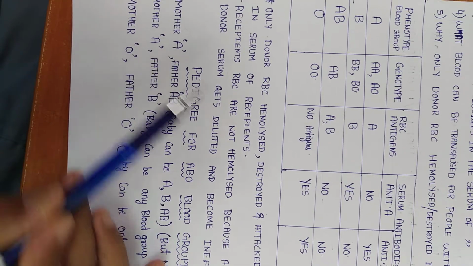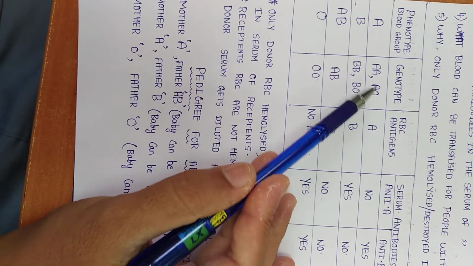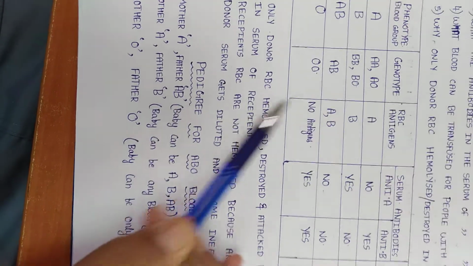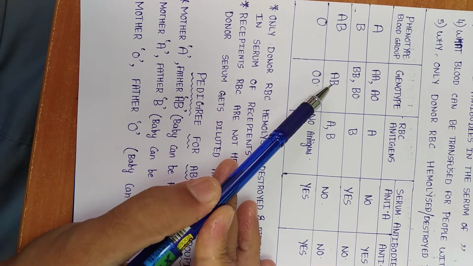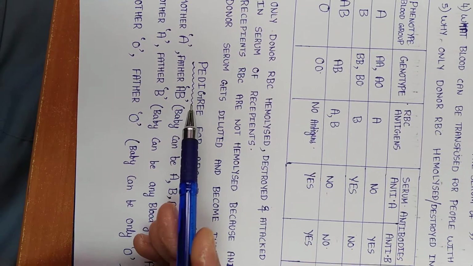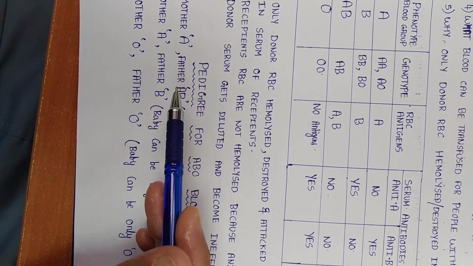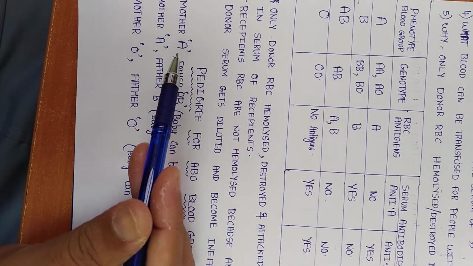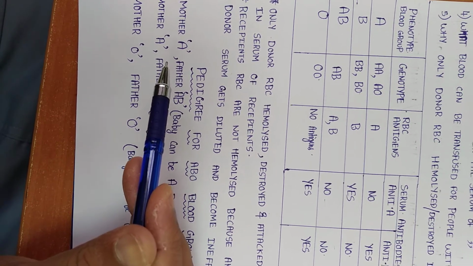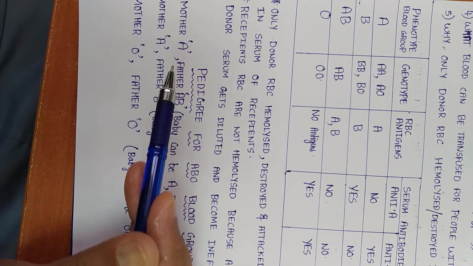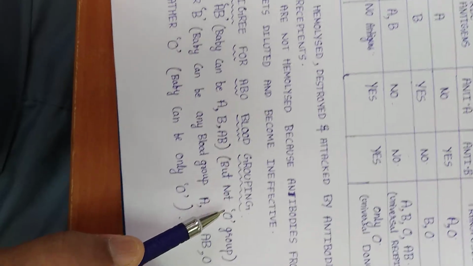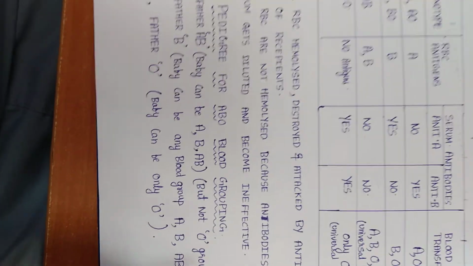Because A blood group can have AO genotype, the O allele can come from mother, but AB blood group will not have an O genotype, so the O allele cannot come from father. Since the baby needs two alleles, one from mother and one from father, to get O blood group, only mother gives O but father cannot give O. So O blood group cannot be seen in the baby.